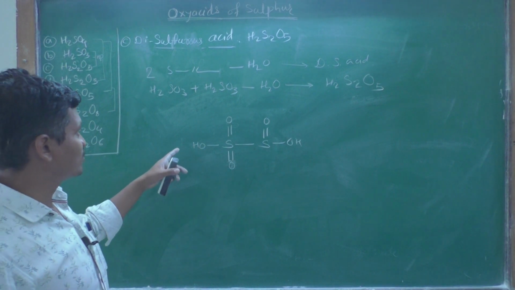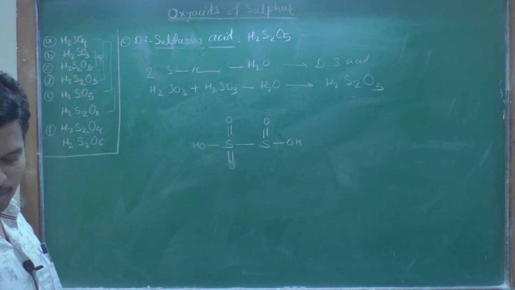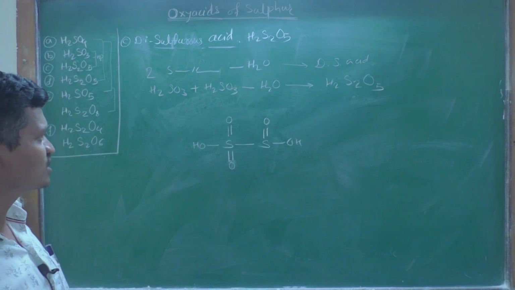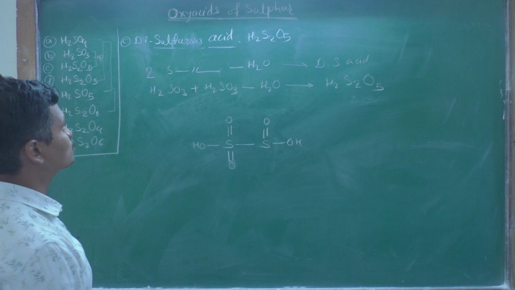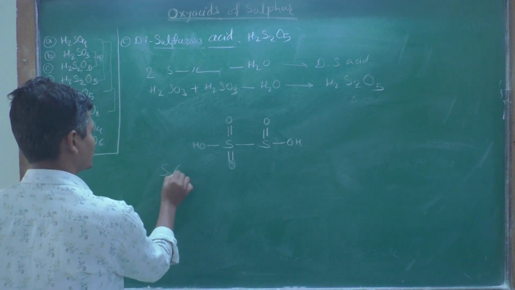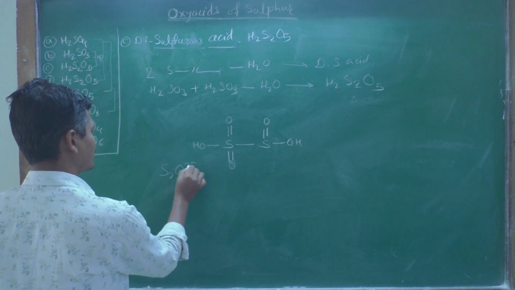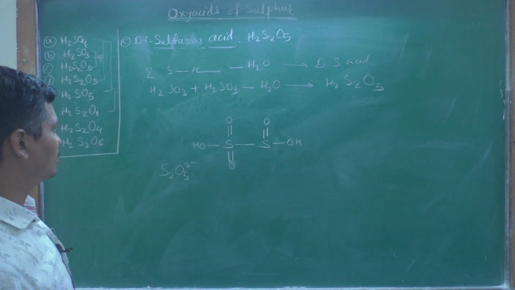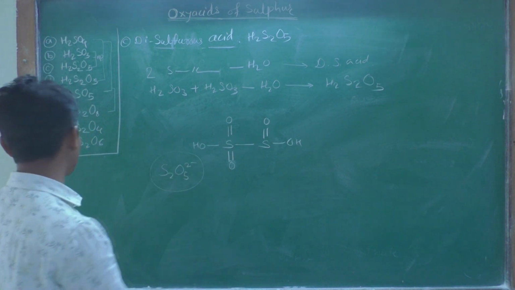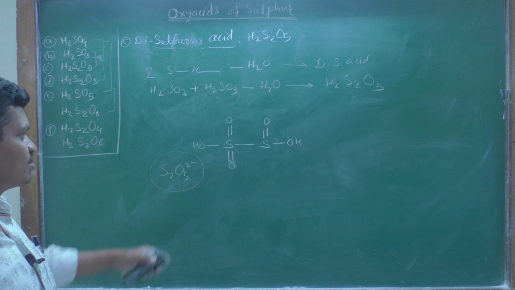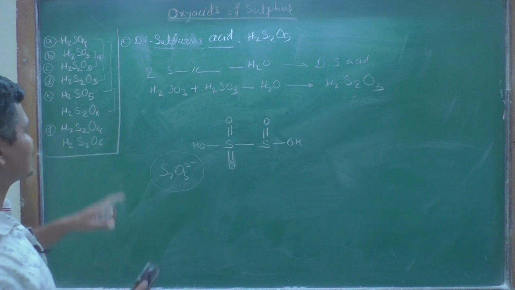Actually, this disulfurous acid is not isolated, but its salts, that is the S2O5 2 minus ion and its salts, can be found and are stable. So this is about disulfurous acid.